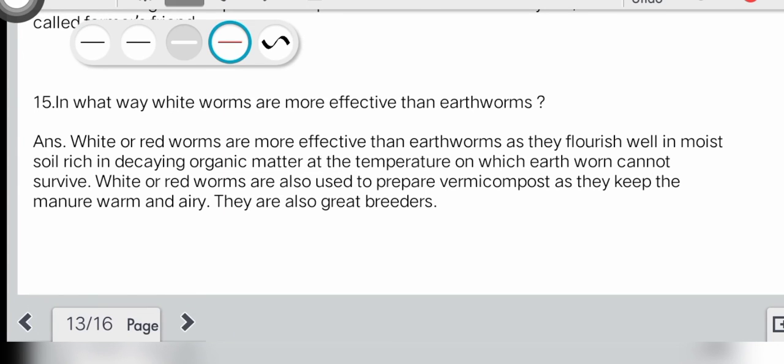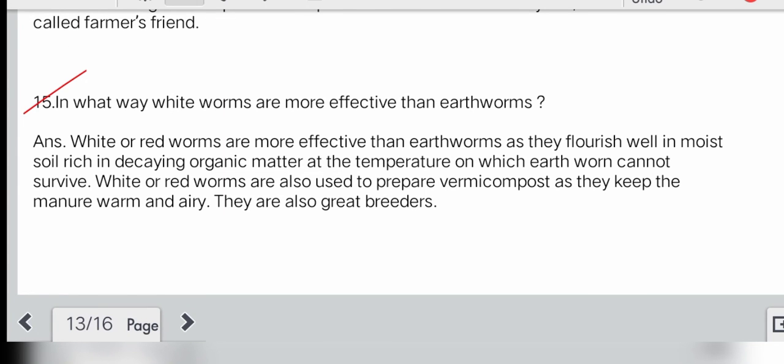15. In what way are white worms more effective than earthworms? Answer: white or red worms are more effective than earthworms as they flourish well in moist soil rich in decaying organic matter at the temperature at which earthworms cannot survive. White or red worms are also used to prepare vermicompost as they keep the manure warm and airy. They are also great breeders.